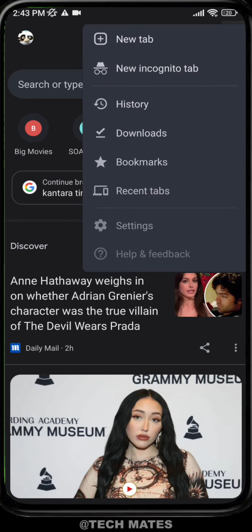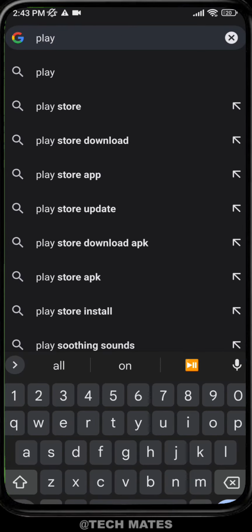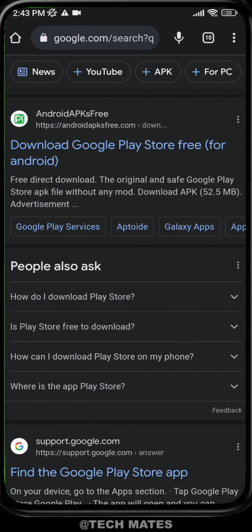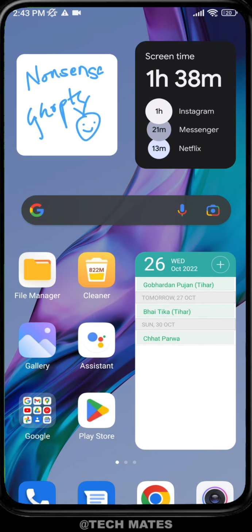You can go to Google Chrome and search for Play Store download, but you cannot find anything. You can download an APK, but that will be of no use. So all you can do is use the Play Store that you have on your phone and enjoy it while it lasts. So this is the answer: you can or cannot download Play Store on your phone.